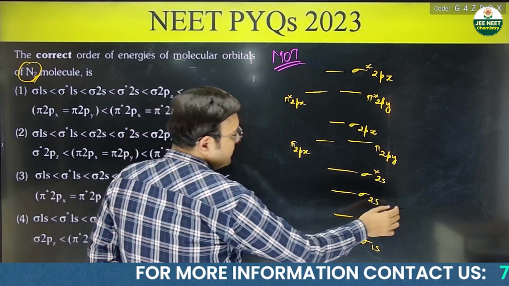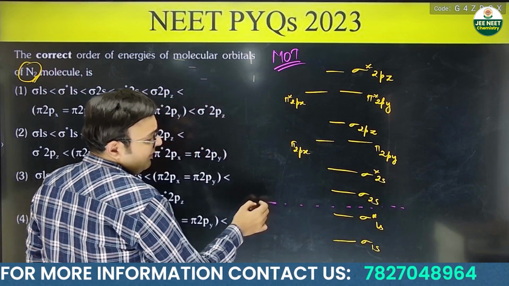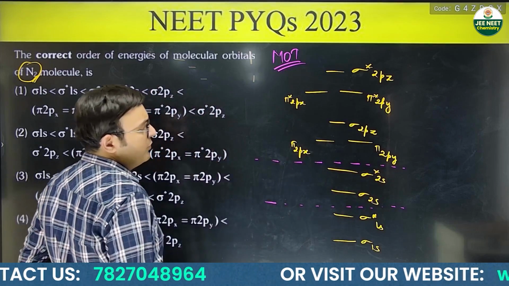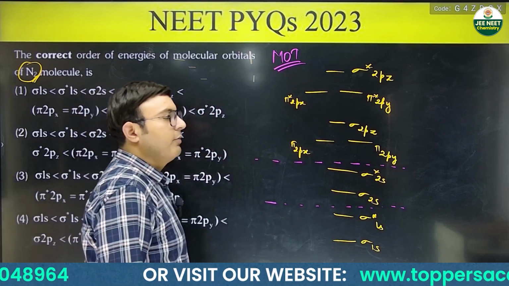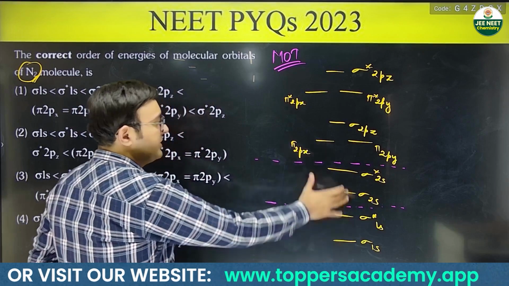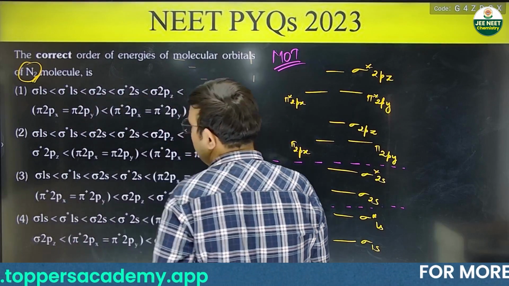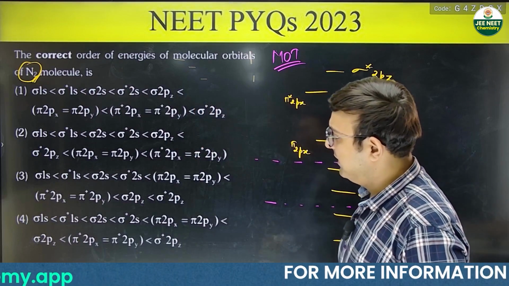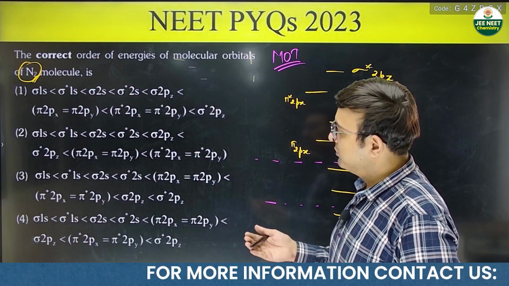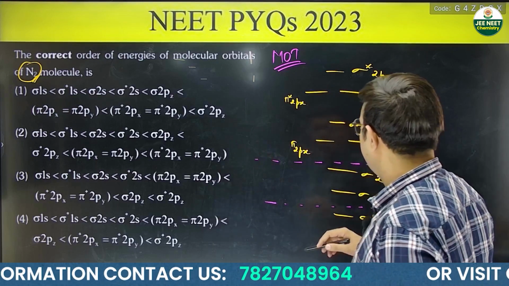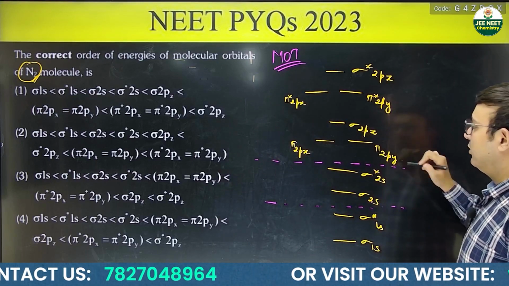So this is your 1s orbitals, these are from 2s, and rest is from your 2p. Okay, these are 2p bonding, these are 2p anti bonding. Now match with the order. So first it should start from sigma 1s, sigma star 1s, sigma 2s, sigma star 2s, all have same order. But after that you should have pi 2px equal to pi 2py.